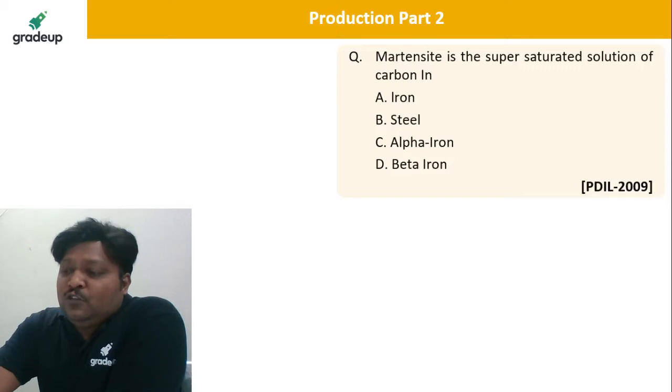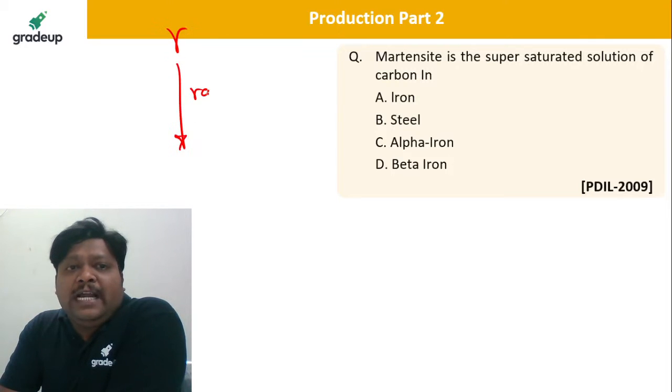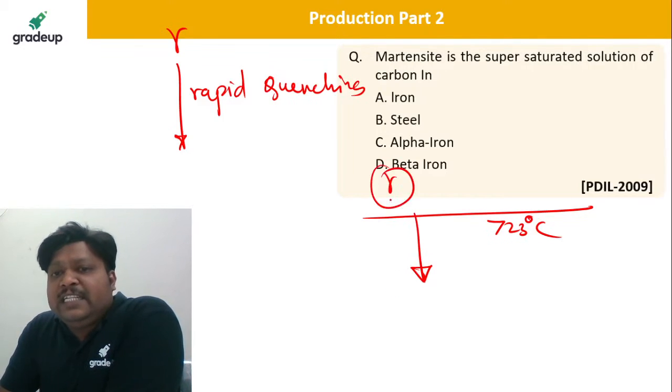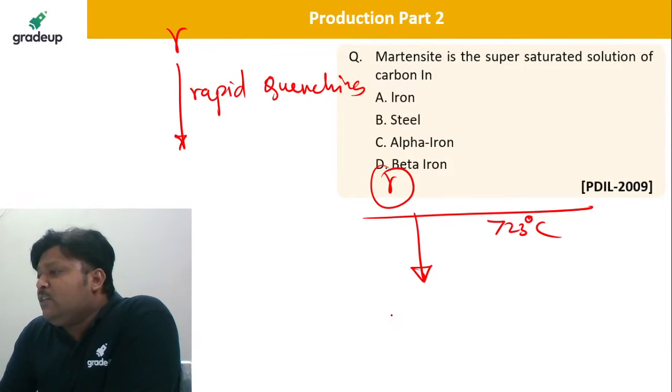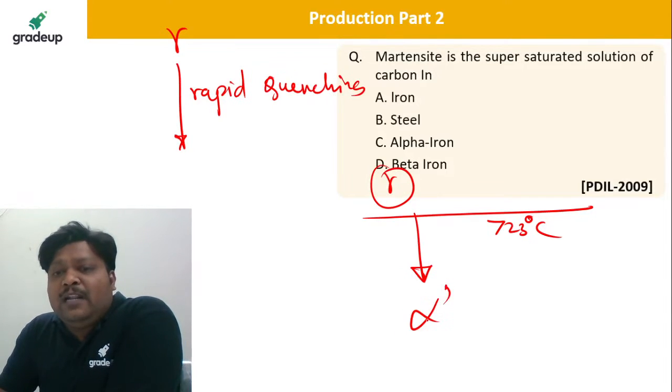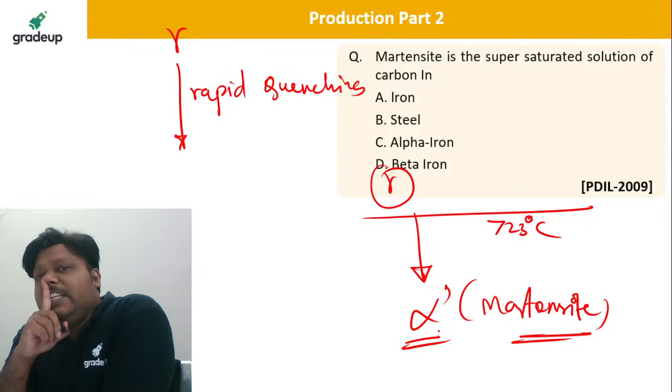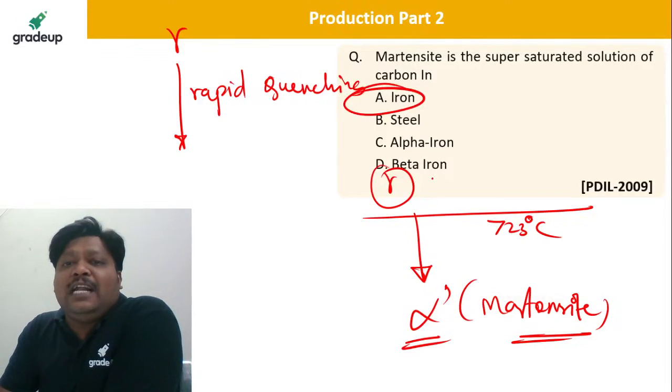See dear students, whenever you are quenching the austenite, the gamma austenite, rapidly within no time, rapid quenching is done, definitely the gamma austenite is no more below 723 degrees centigrade. So below 723 degrees centigrade, the gamma iron has to be converted into something that is nothing but the alpha prime, which is nothing but the Martensite, isn't it? So Martensite is a supersaturated solution of iron, not the alpha iron.